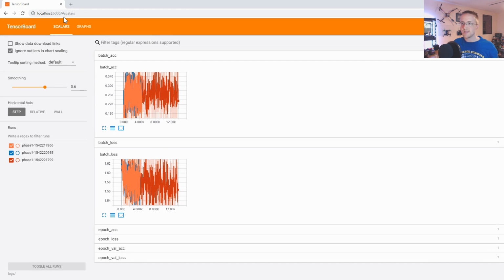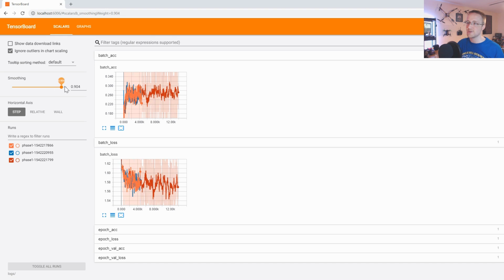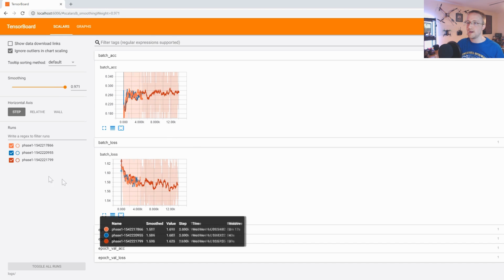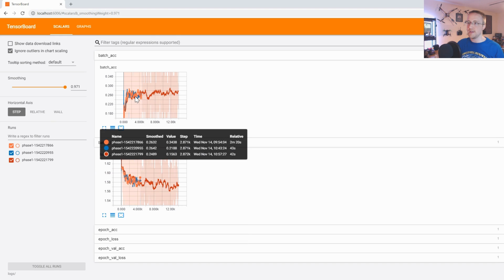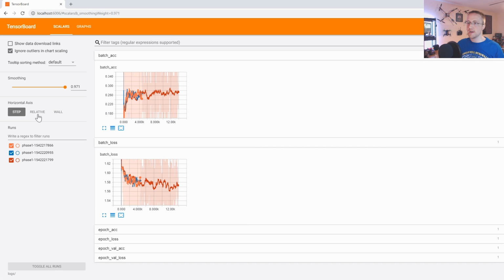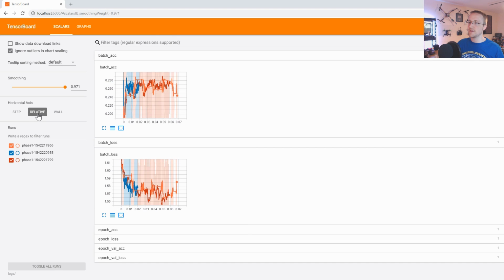If I use 127.0.0.1, that doesn't work. And if I use the machine name :6006, that doesn't work either. So anyways, this is what's working. So let me just smooth these quite a bit. So the red line is 3 whole epochs. The orange and blue is just 1 epoch. I'm going to switch these to relative so you can see those compared.